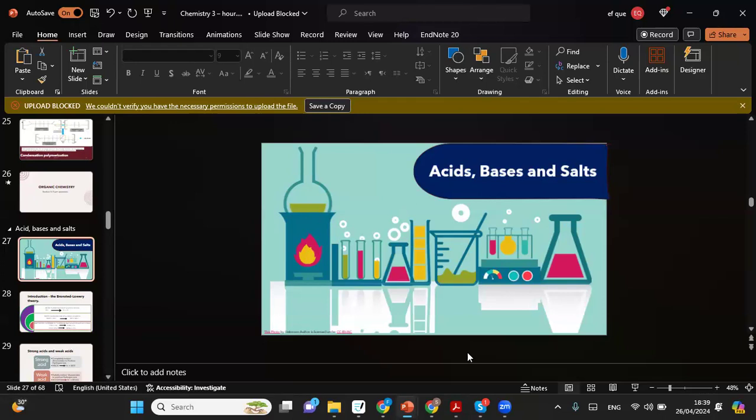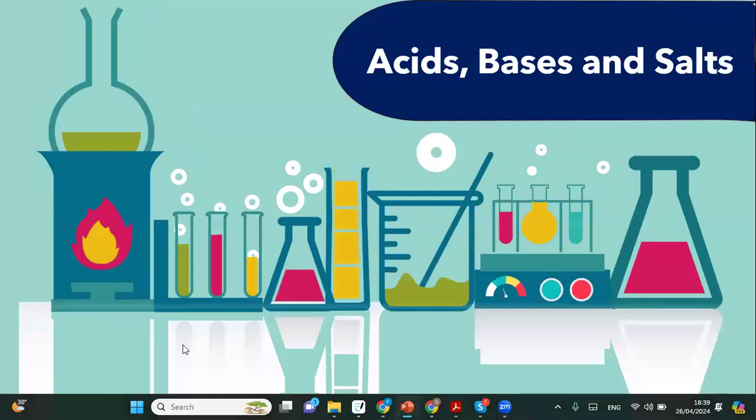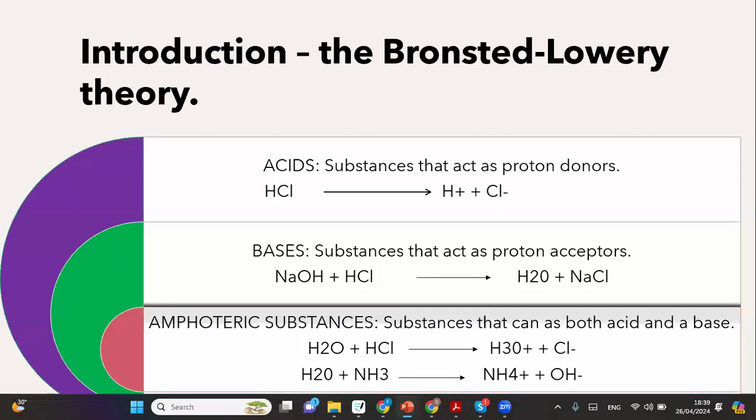Okay. Now, the next thing that we are going to target is another really important topic, and that's acids, bases, and salts. Now, again, we can't go over the entire topic in detail, but I have tried to get as much information as I can in a very small amount of time. So let's encounter our acids and bases.